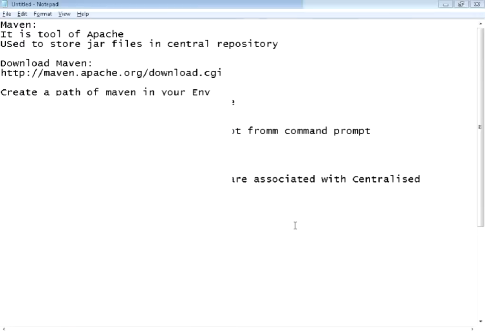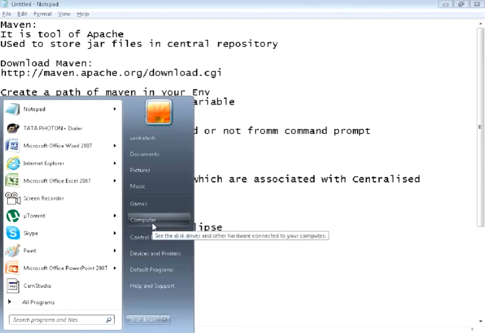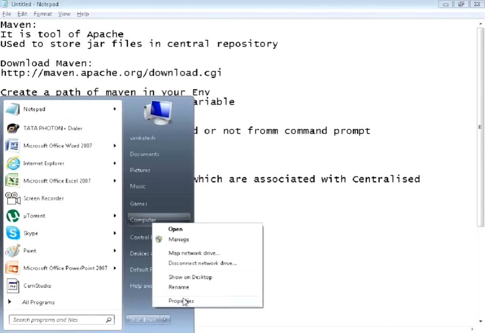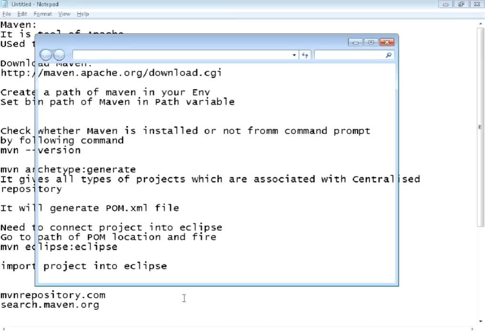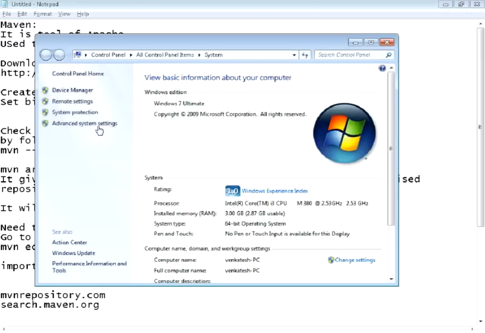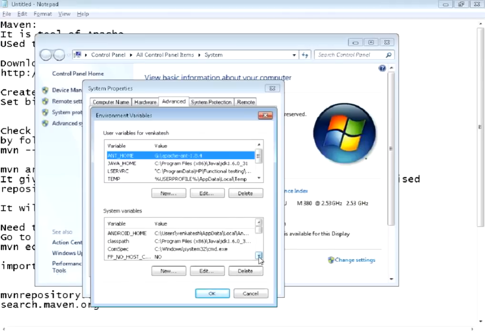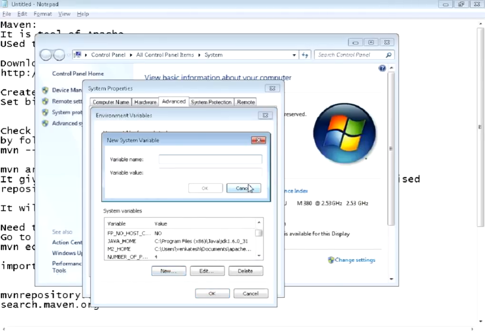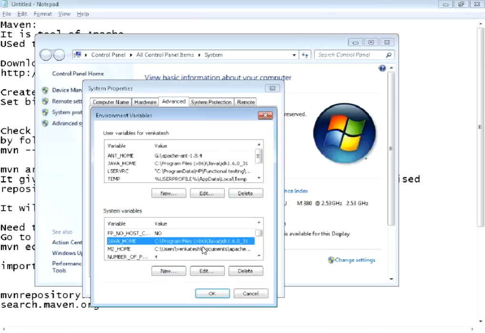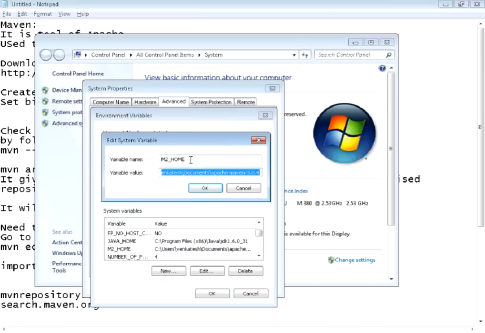You download this link and Maven will be in your system, and then go to the environment path. I guess you know how to go to environment path. Start, my computer, properties. If you are using Windows 7, you will see advanced system settings, environment variables, and create a new path. Just give some name like MAVEN_HOME and give where exactly your Apache Maven is located.